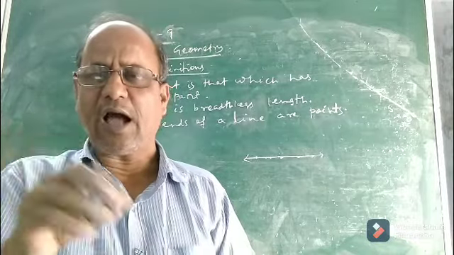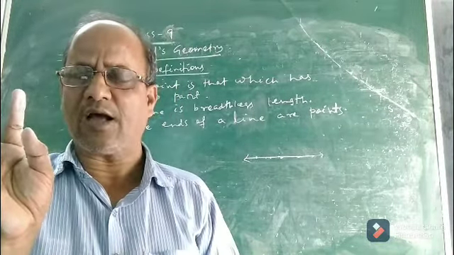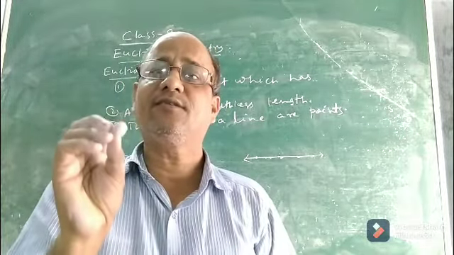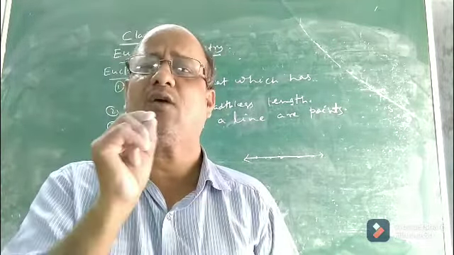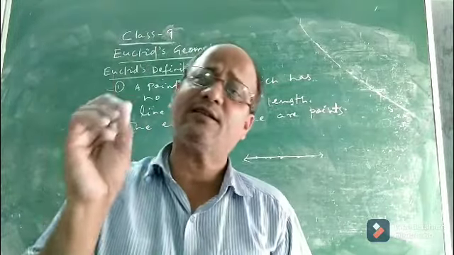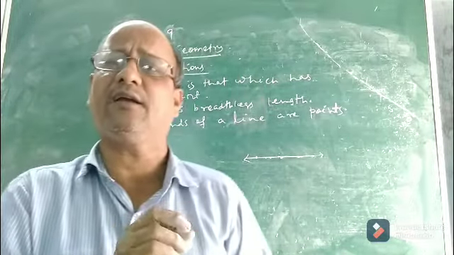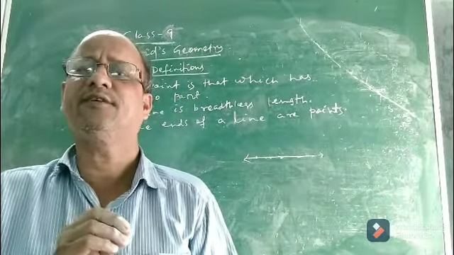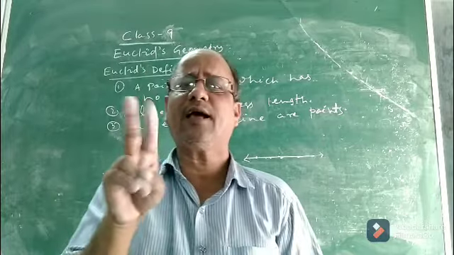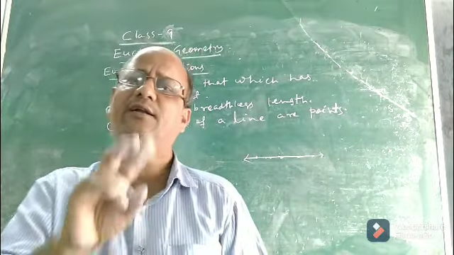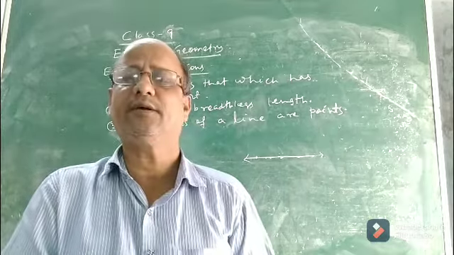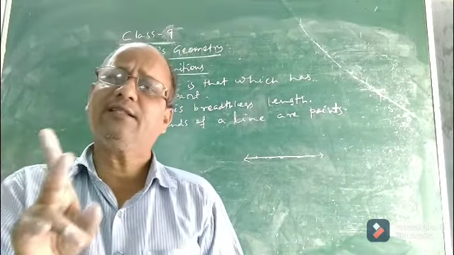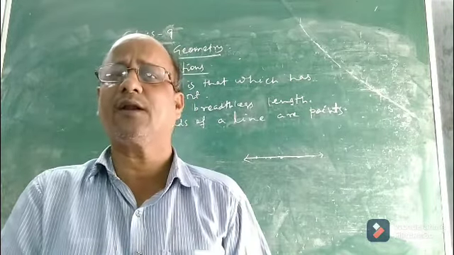Okay, so after Euclid's definitions, what are Euclid's axioms and Euclid's postulates? Now before we discuss Euclid's axioms and postulates, we must understand the terms axiom and postulate. What is an axiom and what is a postulate? See children, the two terms axioms and postulates are used interchangeably in mathematics, particularly in geometry. They carry the same meaning. They are synonyms of one another.